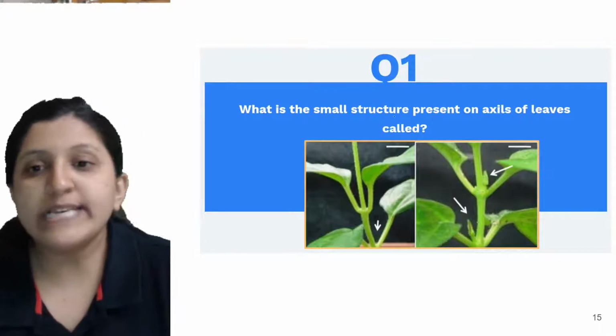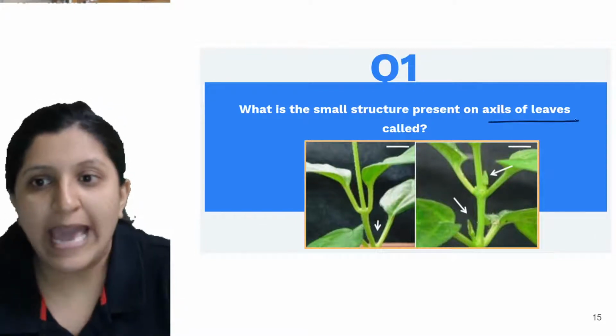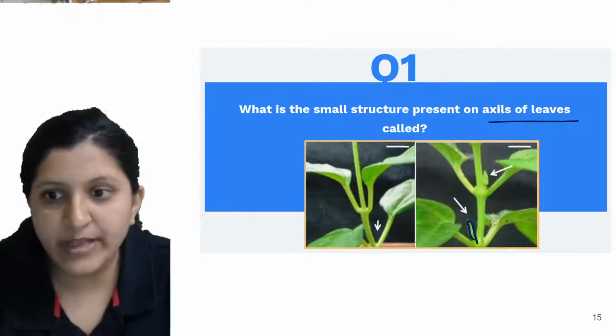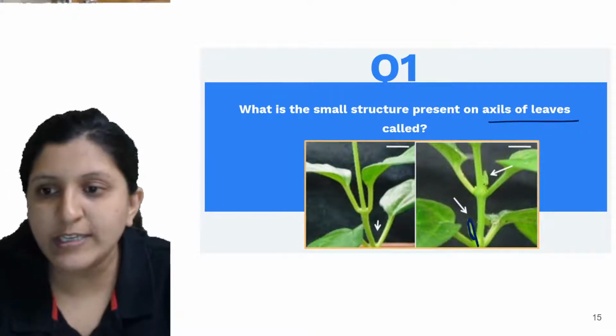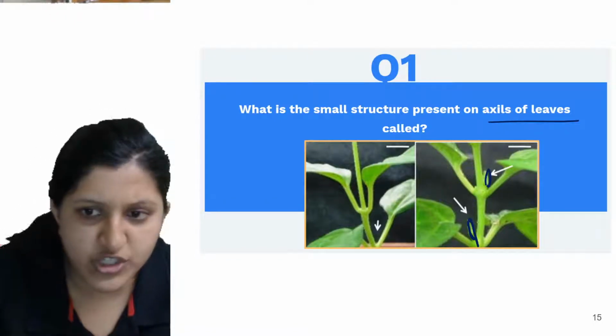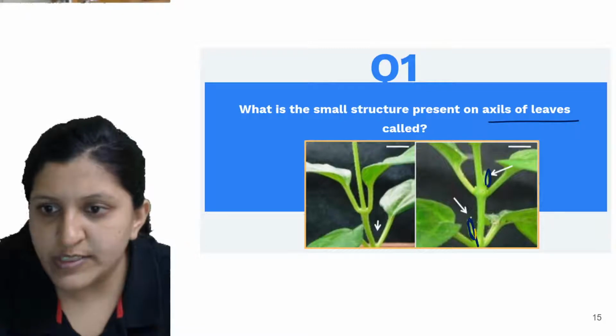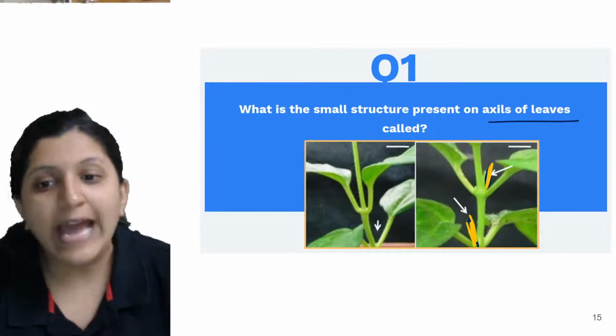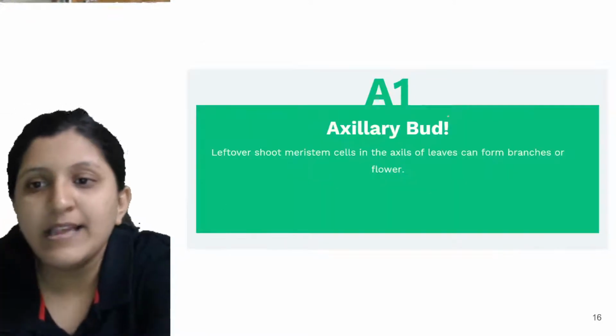Okay, so what is this small structure present on the axils of leaves called? Now you can see here is this one. This structure is present here, and there is one more structure here. Maybe this color is not visible, so let me change the color. So this might be visible. Yeah, now there is a particular structure that we call an axillary bud.